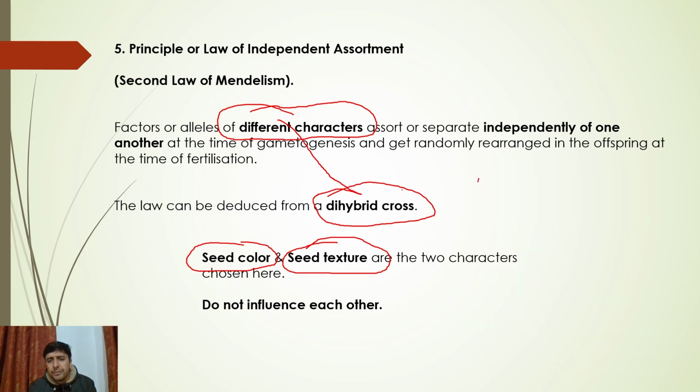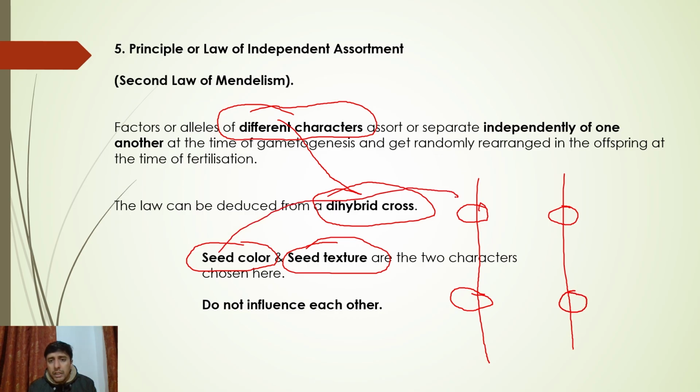Okay, so this is a chromosome. This is another chromosome. Say for example seed color का allele यहाँ पर है, और seed texture का allele यहाँ पर है. दो alleles. We always have two alleles for a different character. ये seed color के दो alleles हैं और ये seed texture के दो alleles.